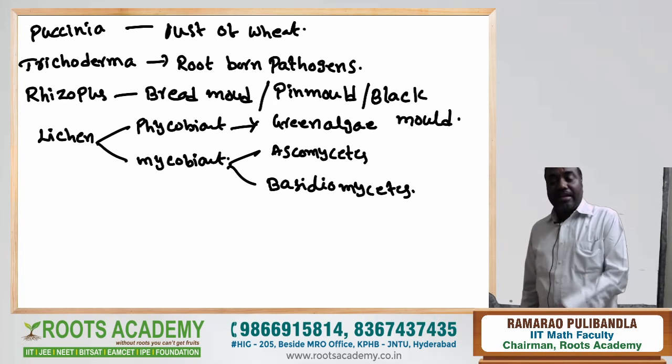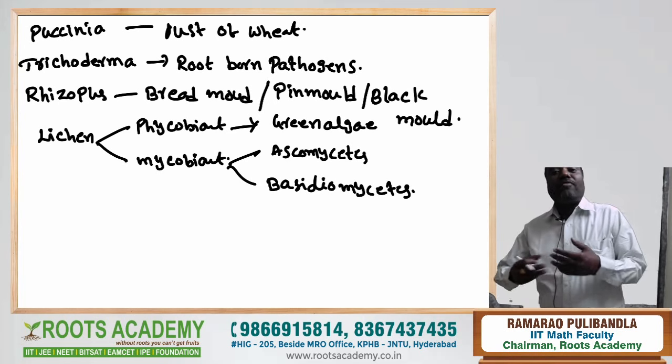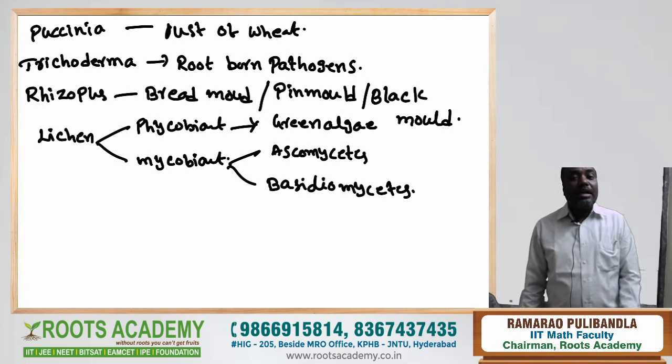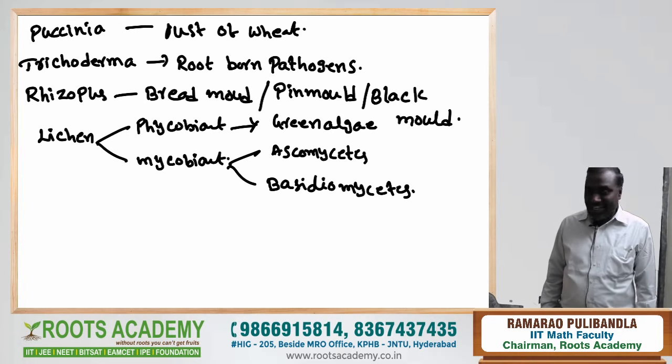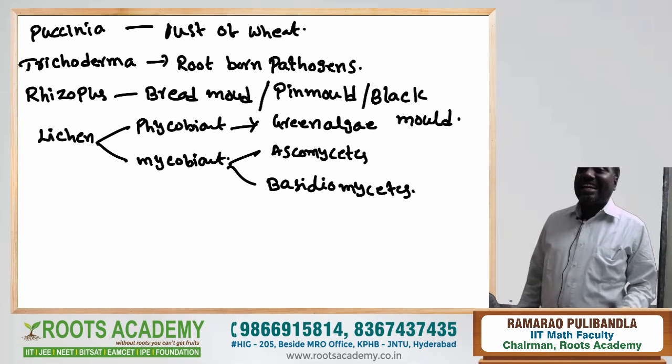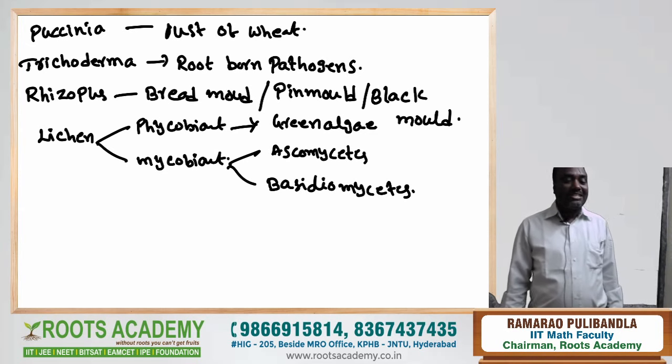Listen carefully to the question. What are A and B respectively? I think you know the answer. What is the correct answer? What is A and what is B?